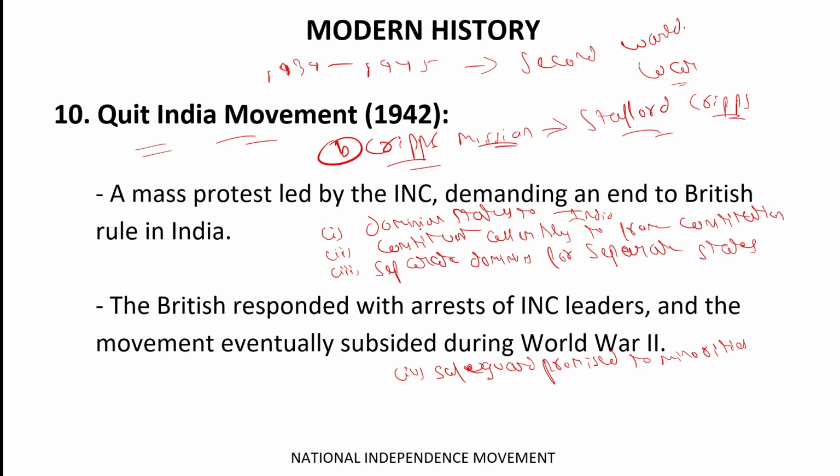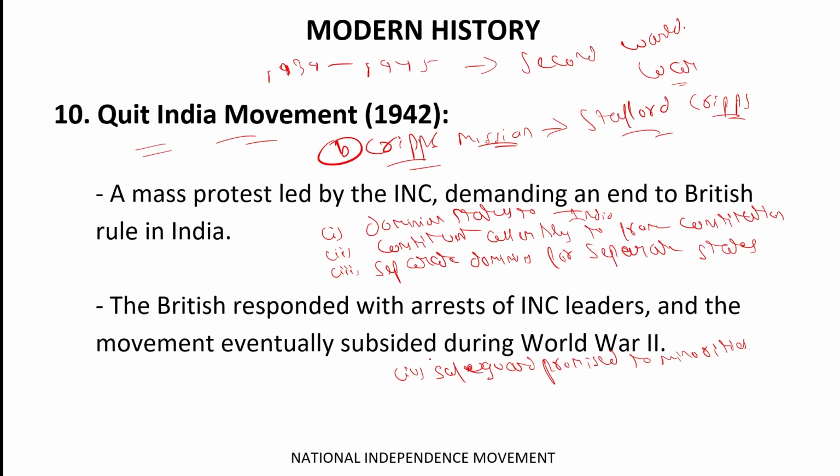They promised dominion status to India. Thereafter, they promised that there should be a constituent assembly which will ensure the framing of the Constitution of India. The third point was separate dominions for separate states, like the states which are not willing to join India could establish their separate dominion states. The fourth point was safeguards promised to the minorities.